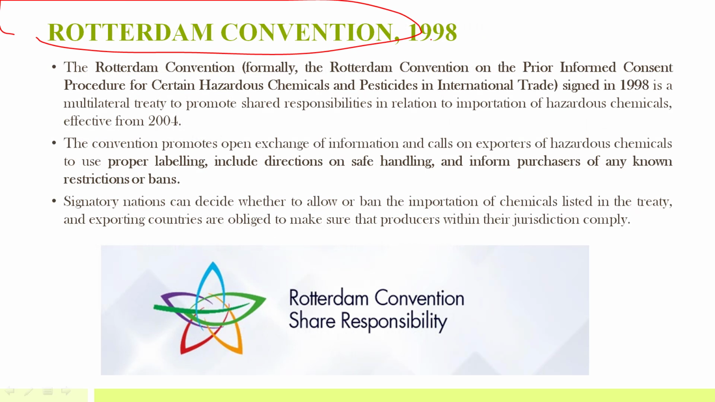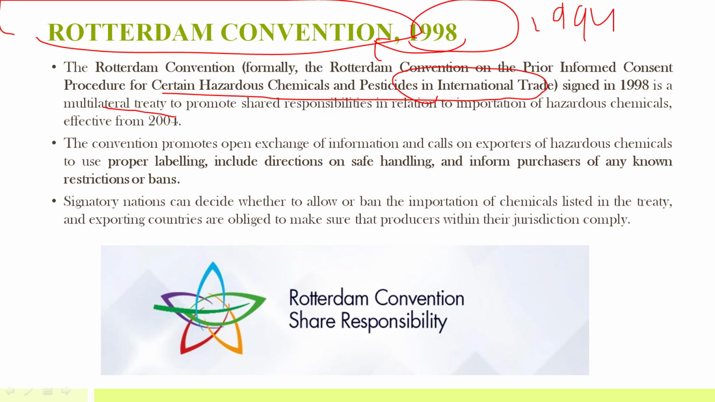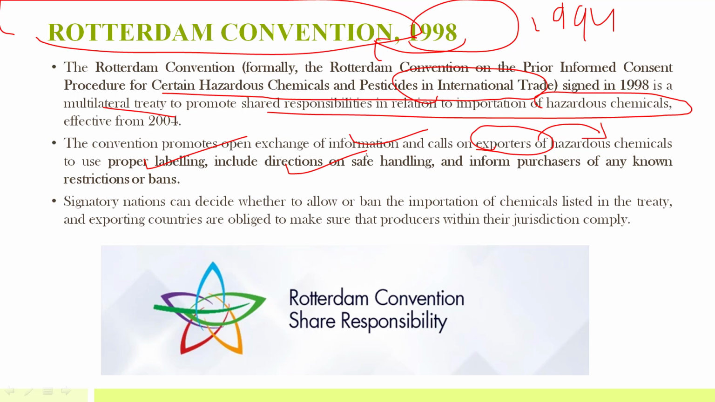Then there was the Rotterdam Convention in 1998. So in 1994, we have the Convention on Desertification. In 1998, we have the Rotterdam Convention. So this convention was for hazardous chemicals and pesticides in international trade. It's a multilateral treaty to promote shared responsibility in relation to importation of hazardous chemicals. This convention promotes open exchange of information and calls on exporters of hazardous chemicals to use proper labeling, include directions on safe handling, and inform purchasers or importers of any known restrictions or bans.